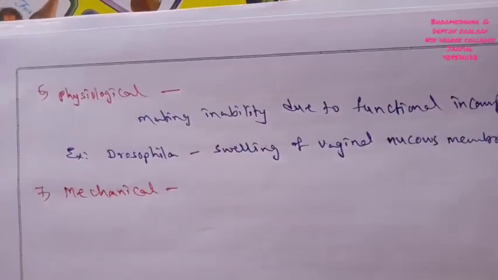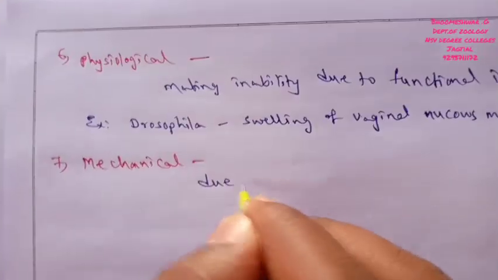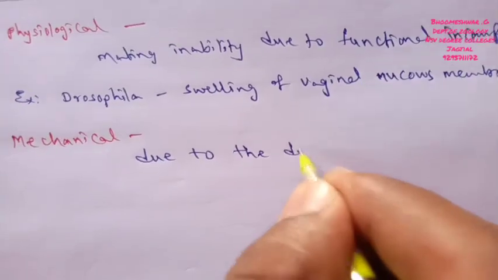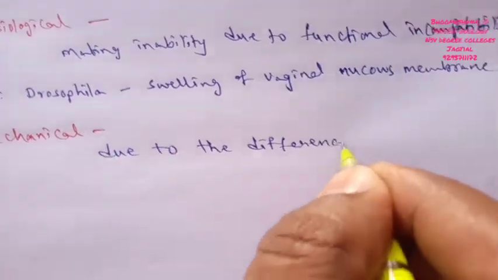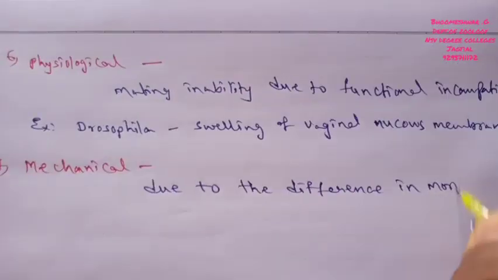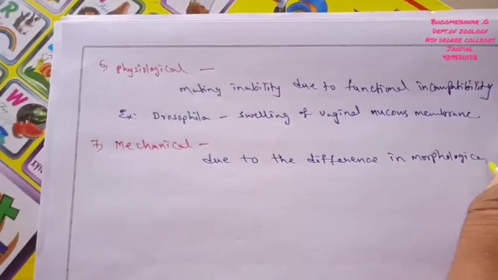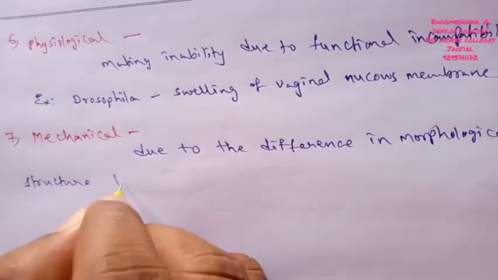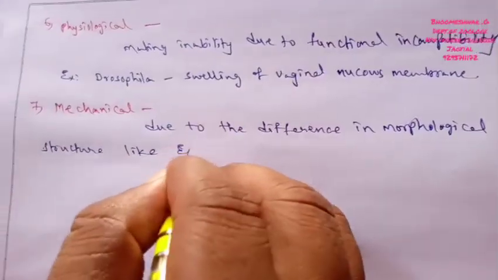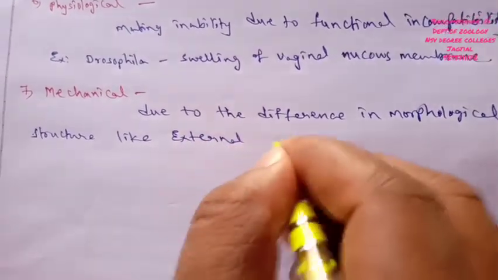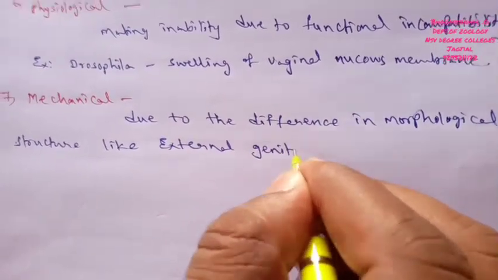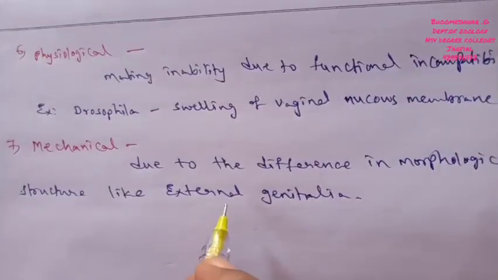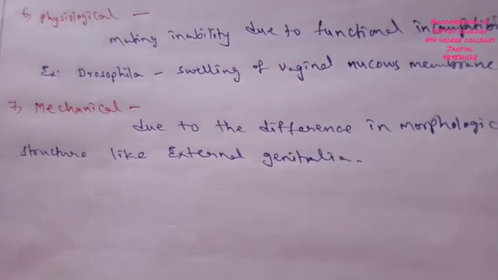This type of isolation occurs due to differences in morphological structures, like external reproductive organs or external genitalia, which are morphologically different in nature.